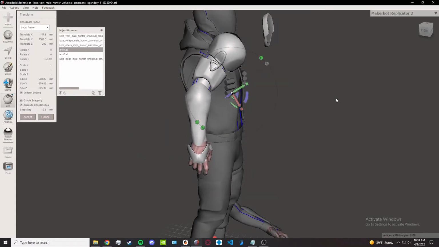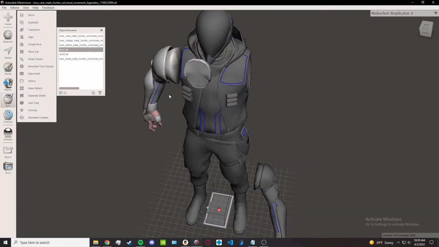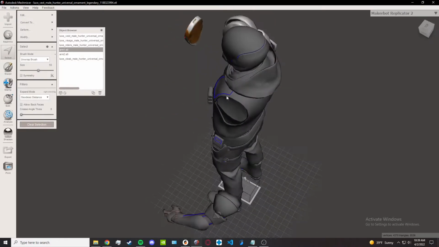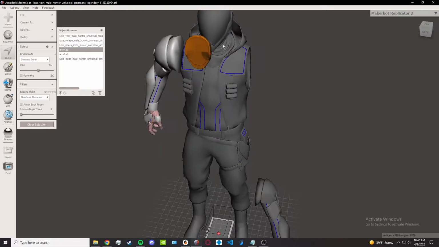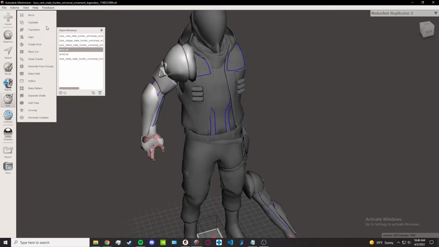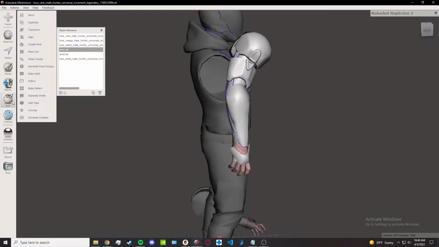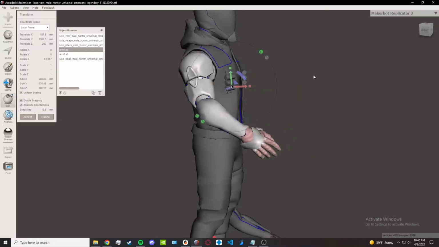And what I forgot to mention is that once you got it aligned, you can go ahead, hit accept there, go to the select tool, take this little piece here, select all of it. You can use the lasso tool, select all of it, whatever you want. Then hit the delete key, then go back to edit, transform, back to this arm right here, and then rotate it back into place.